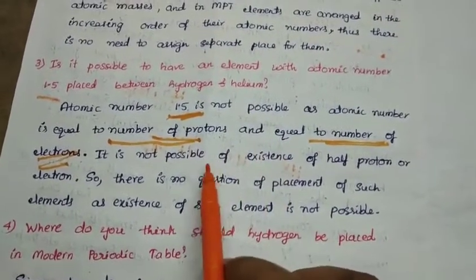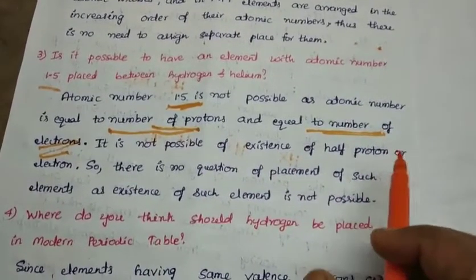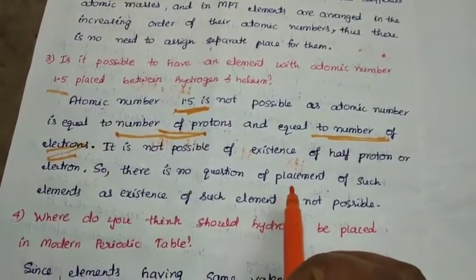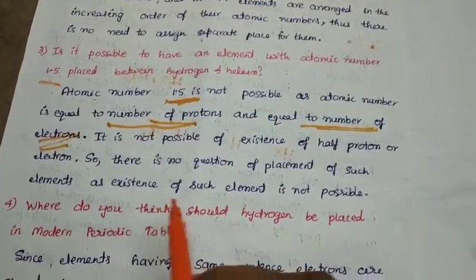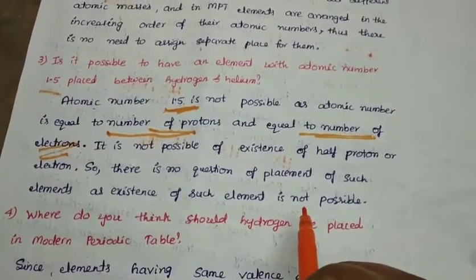So it is not possible for a half proton or half electron to exist. So there is no question of placement of such an element, as the existence of such an element is not possible.